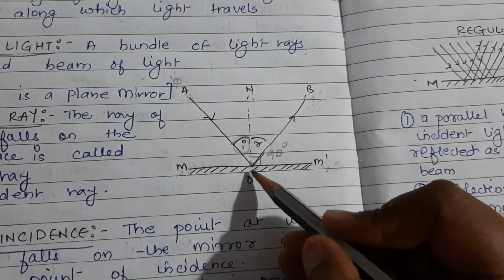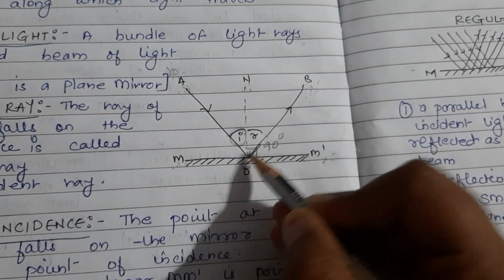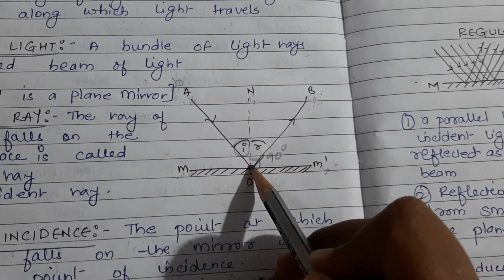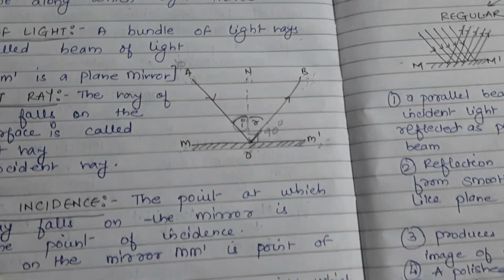Then what do you mean by point of incidence? The point of incidence is a point on the mirror on which the incident ray meets. So this is known as the point of incidence. So O is the point of incidence.